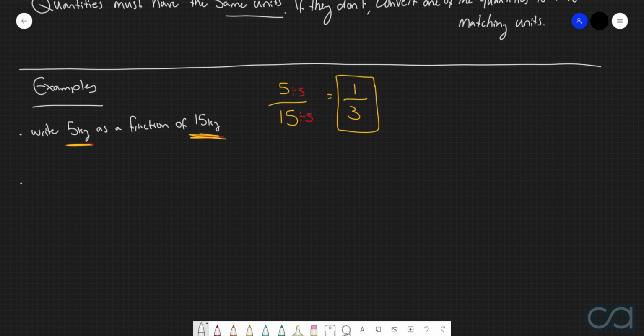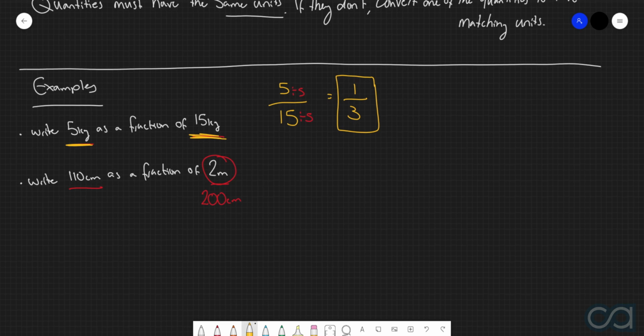Second example is to write 110 centimeters as a fraction of 2 meters. Okay, so in this particular case, our two quantities are 110 centimeters and 2 meters. Immediately, the first thing that we can see is that these two quantities do not have the same units. We've got centimeters for one and meters for the other. So the first thing that we should do here is turn this 2 meters into centimeters, which, if you do that conversion, will be 200 centimeters.